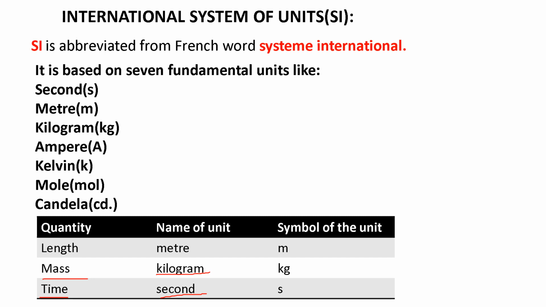Okay, and also you have to understand the symbols of the following units. That is, m is the symbol for meter, kg is the symbol for kilogram, and s is the symbol for second. Okay.